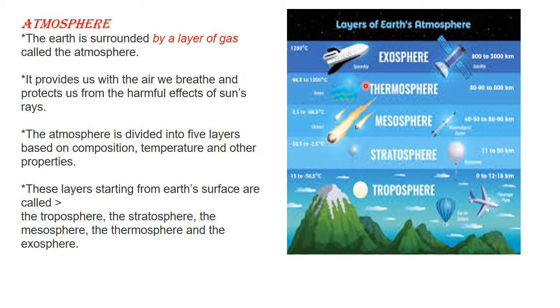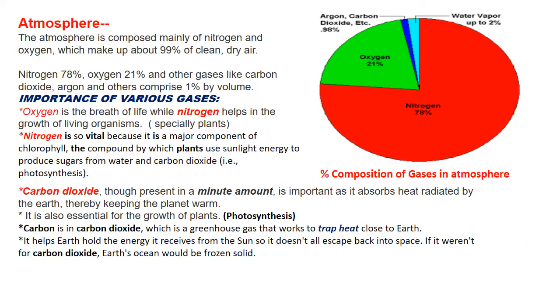Now our atmosphere is divided into 5 layers: troposphere, stratosphere, mesosphere, thermosphere, and exosphere. Looking in the picture, you can see what is there and what is the possibility of finding in all the Earth's layers. Now these layers are very important to us, and they protect us from the harmful effects of sun rays. Otherwise we can develop certain diseases like skin cancer.